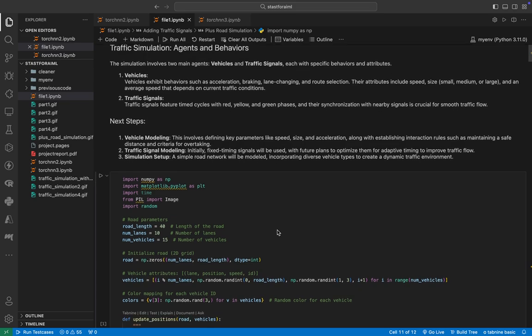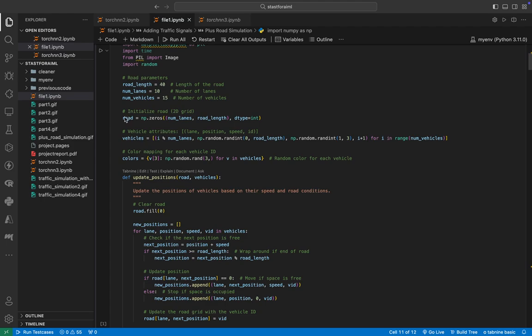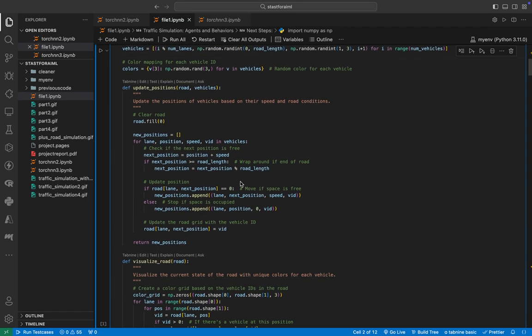Here you can see that this is the hard coded portion, that is, how the hard coding part is done. In this you can see that we have initialized the road, which is just an array of zeros. Then we have vehicles which have features: first, which lane it will be in; second is the speed; and third is the acceleration of that vehicle. Another variable is color. This is the function which updates the position of a vehicle at a given time. It will just add the speed to the current position at every time frame.